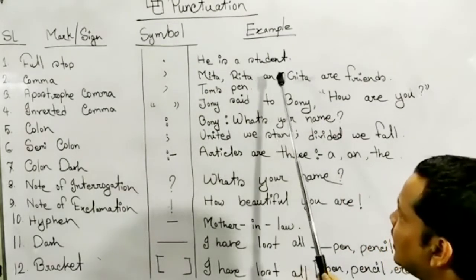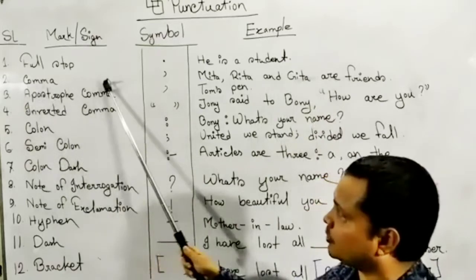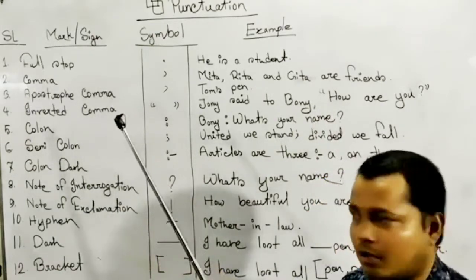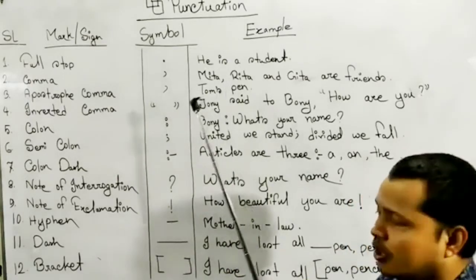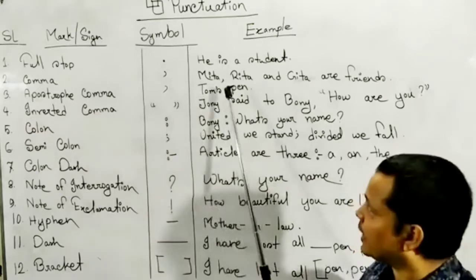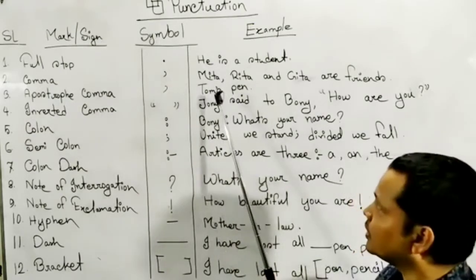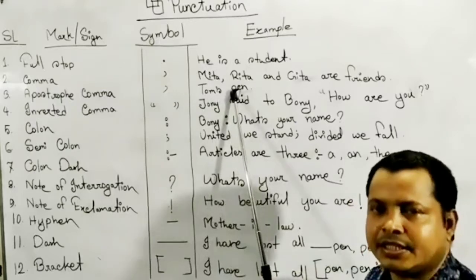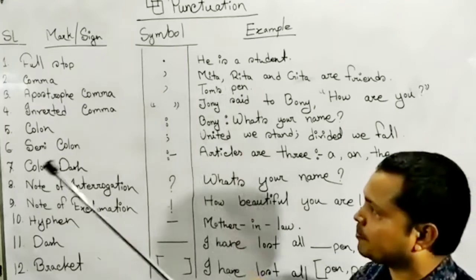Mita, comma, Rita and Gita are friends. Number 3, apostrophe, means upper comma. Sign, Tom's pen. Tom's pen means a pen is belong to Tom. Possessive case. In possessive case, we have to use apostrophe.